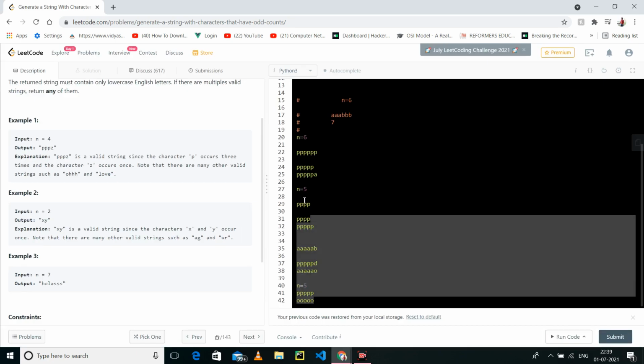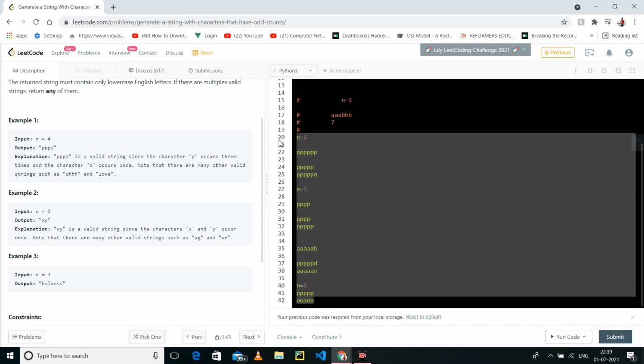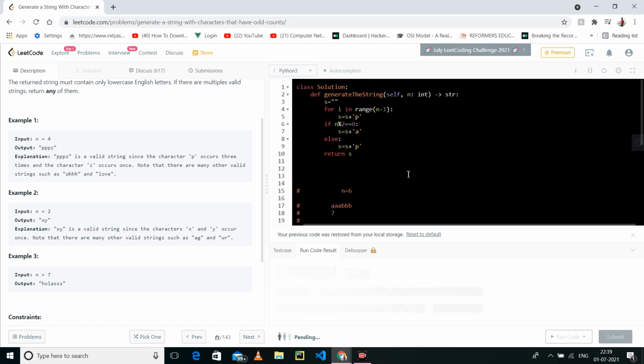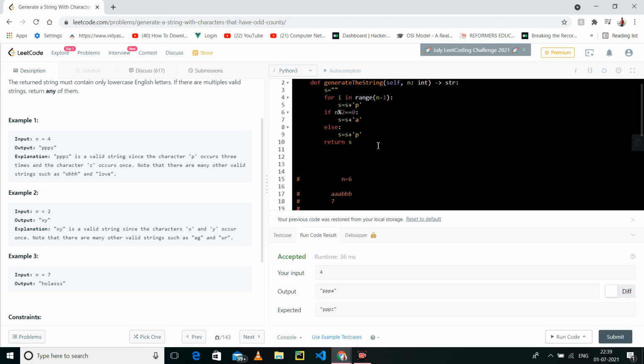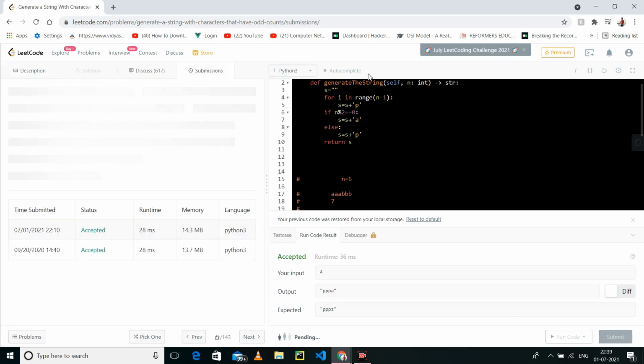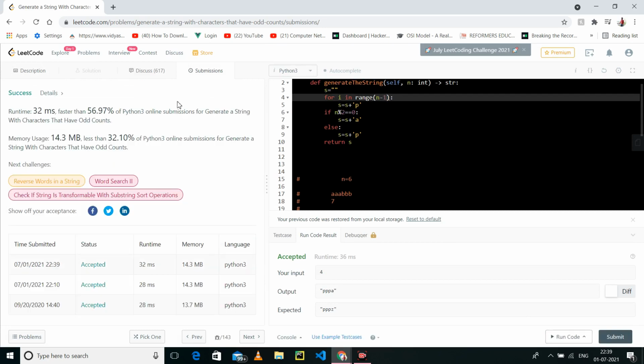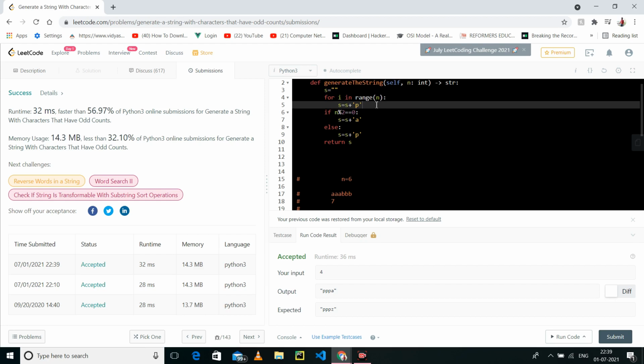I hope you have understood. You can see the expected output is ppz, but my answer is ppa. So let's submit it. Why have I taken n minus 1? Because if n equals 6 and I run till n, then we have p and the occurrence of p is 6, but it is invalid.